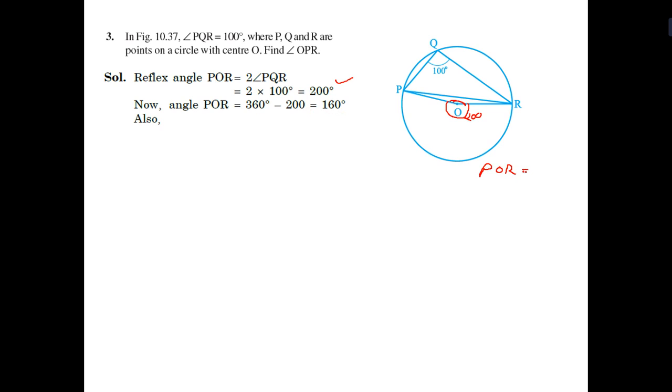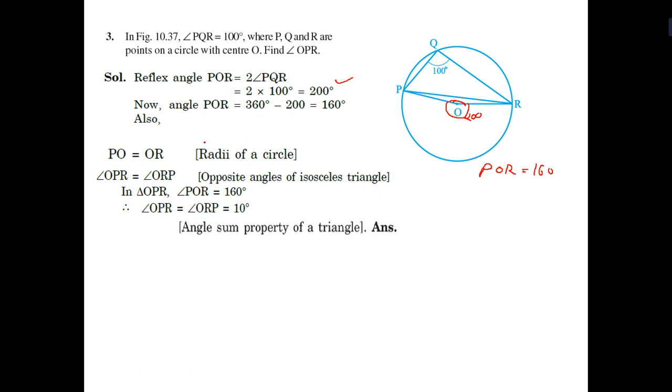POR inside is 160. Let me go deeper. Now OP is equal to OR, that is radii. One angle is 160, so the triangle is like that, with POR equal to 160.